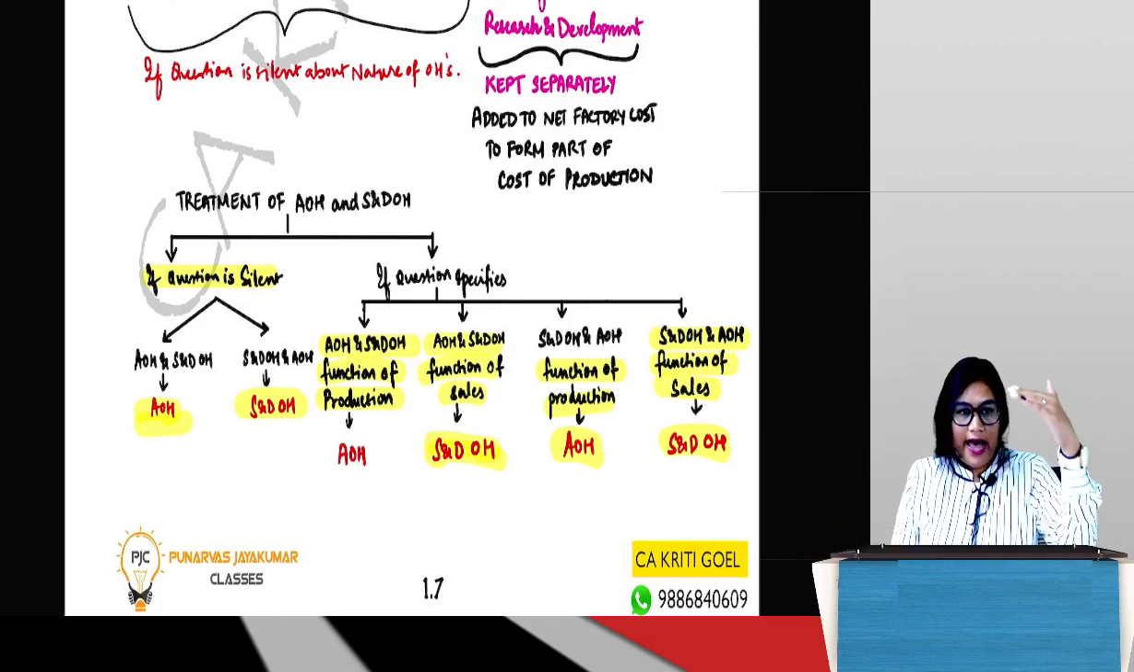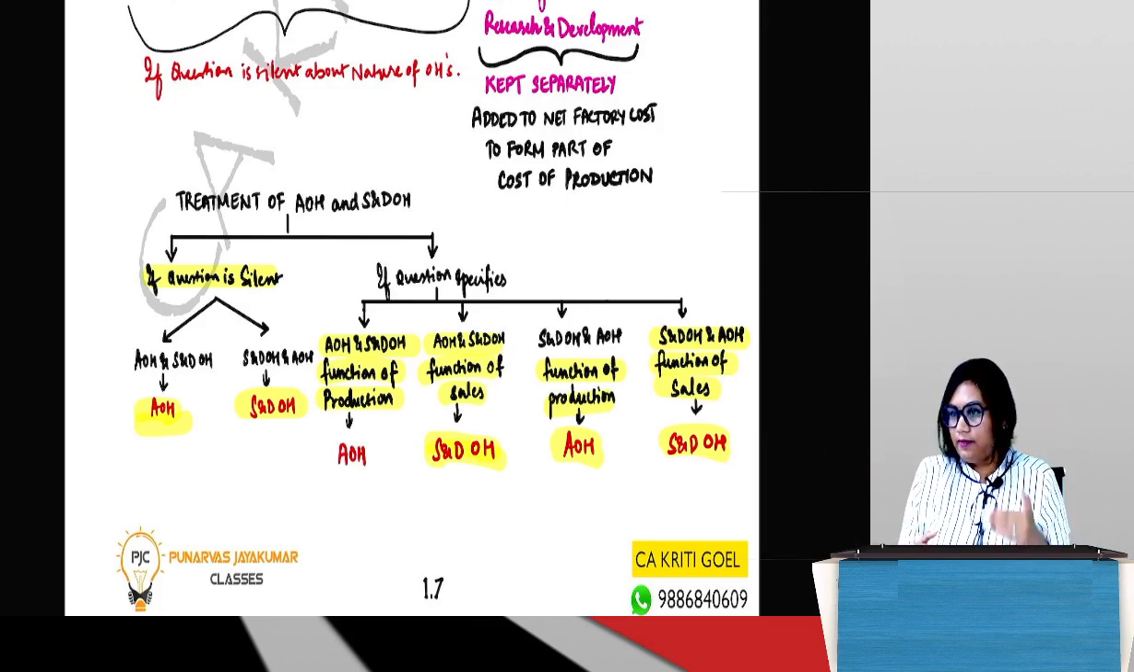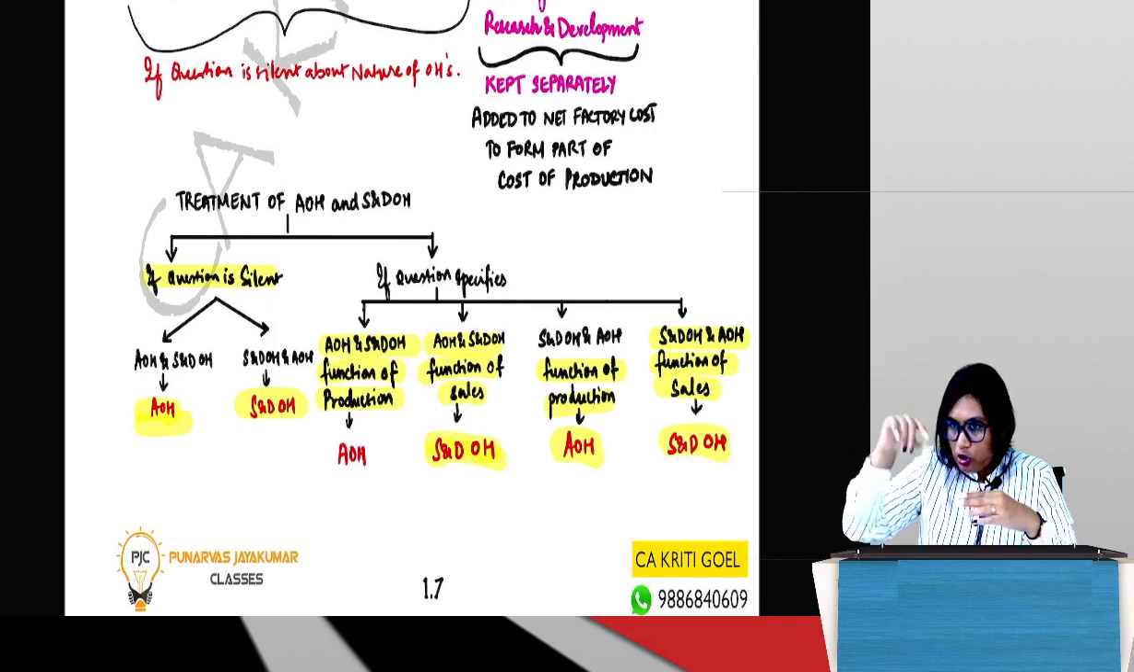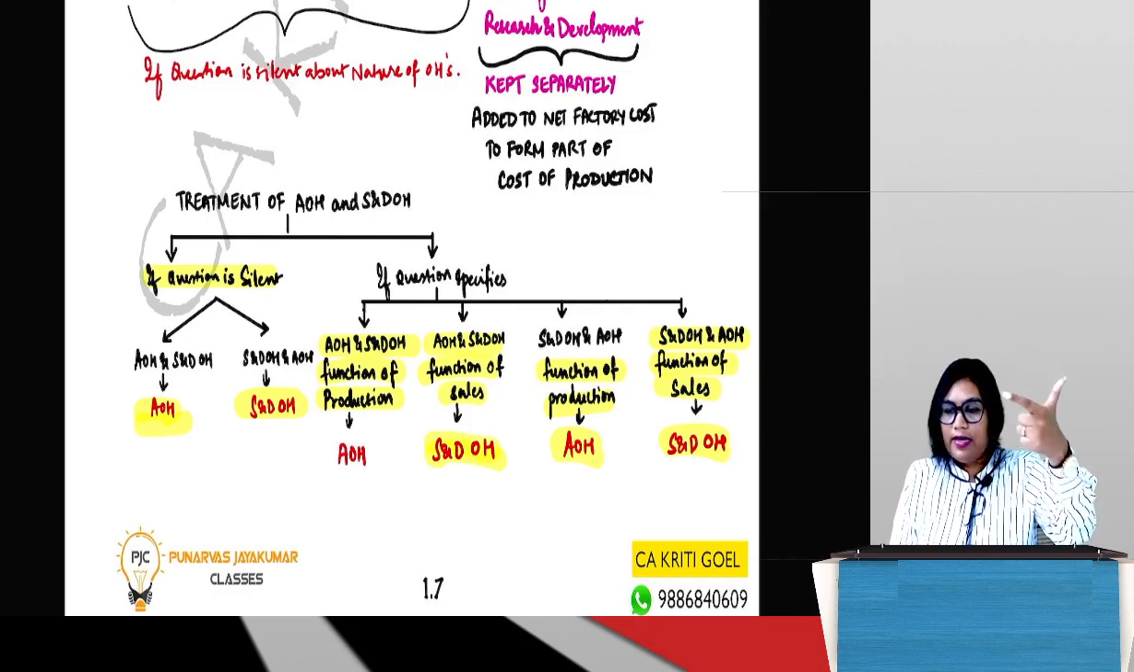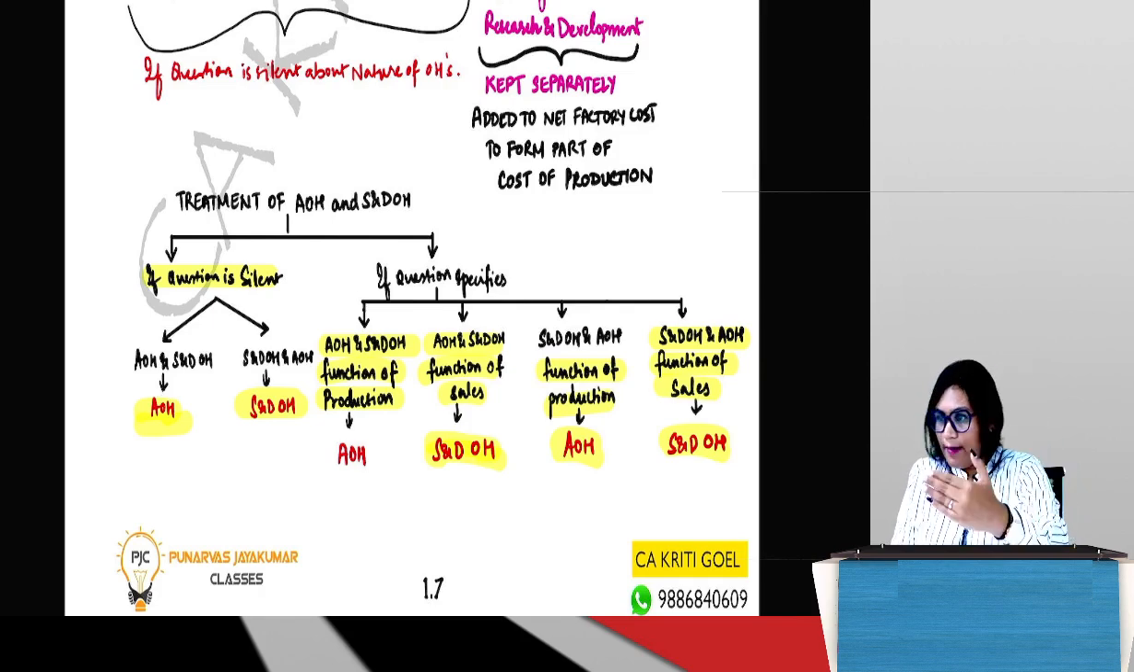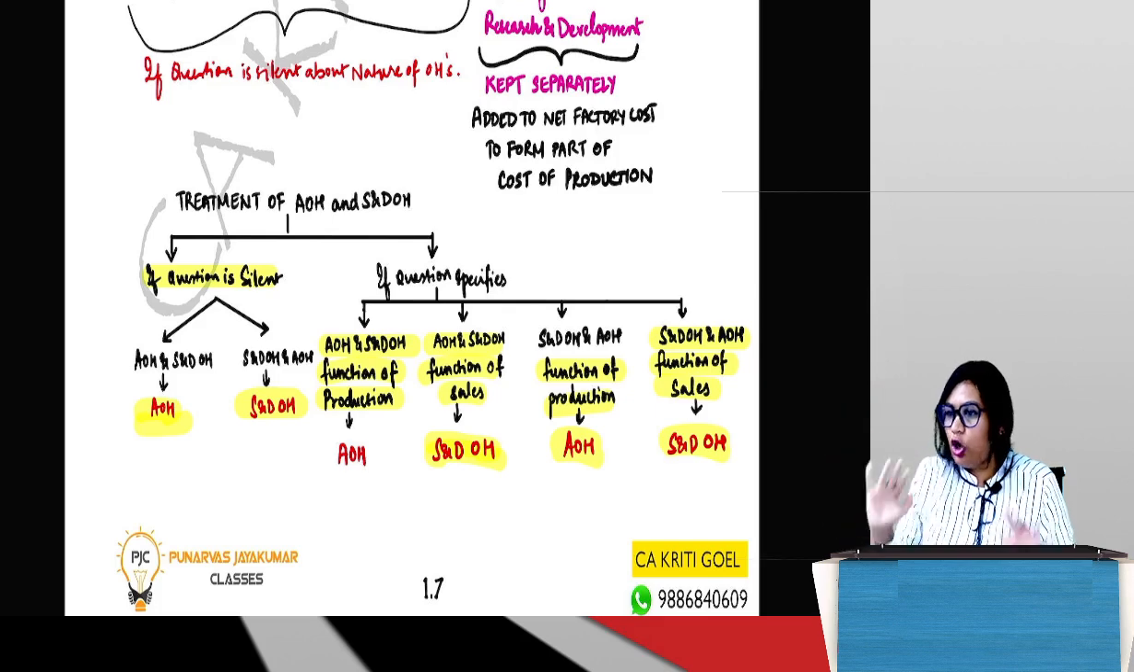So can I say direct expenses plus indirect expenses gives me total cost? Yes. So now if I were to break down those direct costs and indirect costs into their respective components, what will I get? Direct material plus direct labor plus direct expenses gives me prime cost. Prime cost plus overheads gives me total cost.